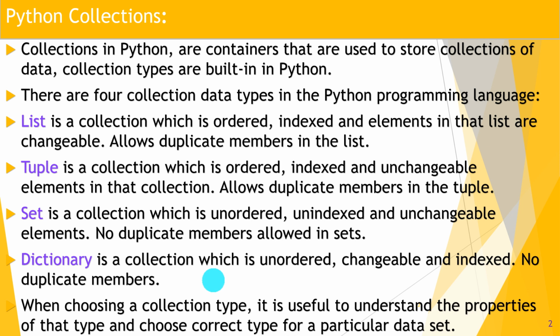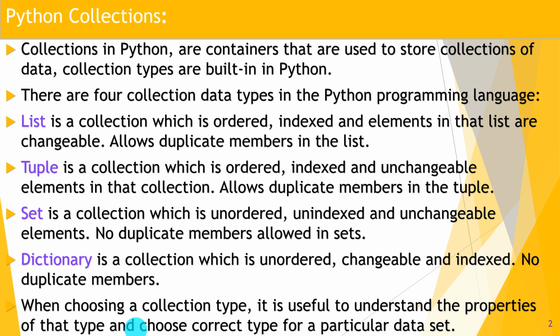When choosing a collection type, it is useful to understand the properties of that type. When we want to implement some project, in that we want to implement some collection, so which collection is suitable for our project?